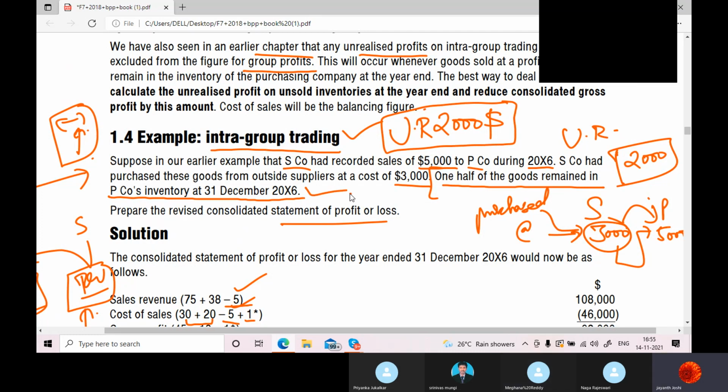What is the importance of this statement? The unrealized profit we got is 2000, of course, but we cannot remove this total unrealized profit because only half of the goods is sold. So half of the profit only we need to adjust here. We cannot adjust the full profit.